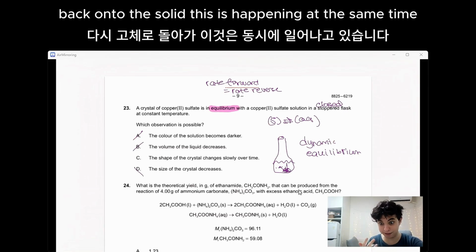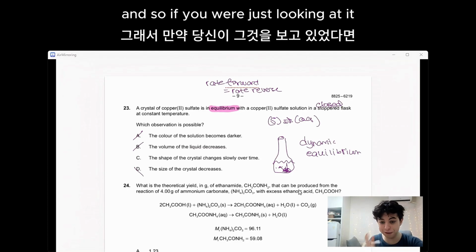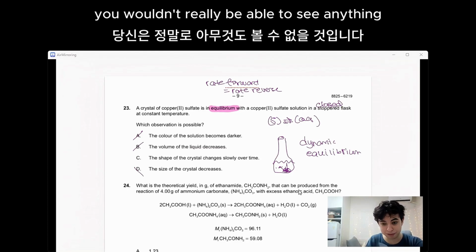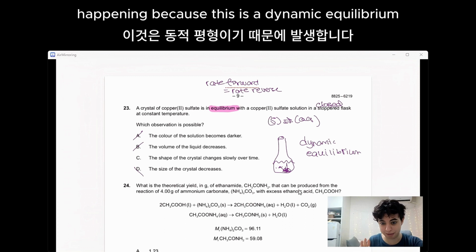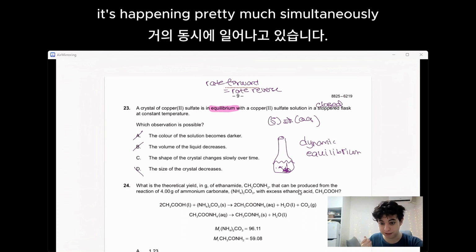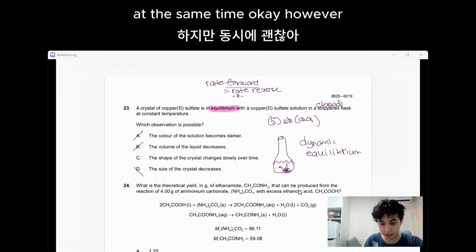This is happening at the same time. And so if you were just looking at it, you wouldn't really be able to see anything happening because this is a dynamic equilibrium. It's happening pretty much simultaneously at the same time.